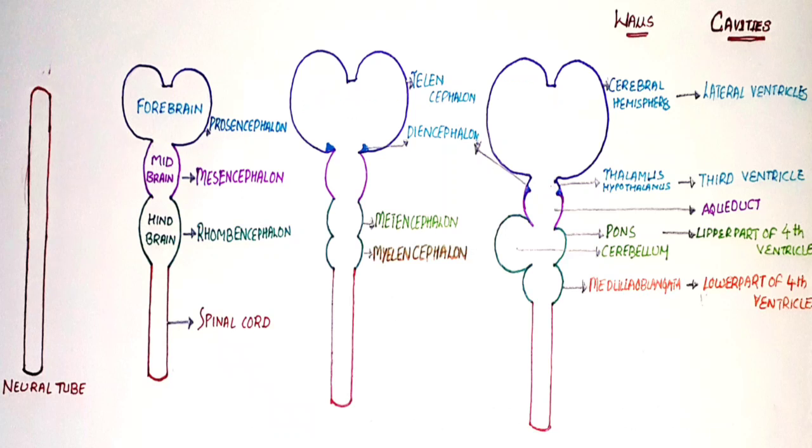The lateral ventricles are the cavities which are formed in the forebrain, that is telencephalon, and the third ventricle is formed in the diencephalon, and the cerebral aqueduct can be seen in the midbrain, that is mesencephalon, and the upper part of the fourth ventricle is seen in the pons of rhombencephalon, and the lower part of the fourth ventricle can be seen in the medulla oblongata of myelencephalon of rhombencephalon.